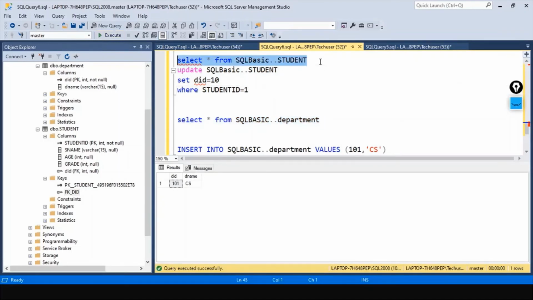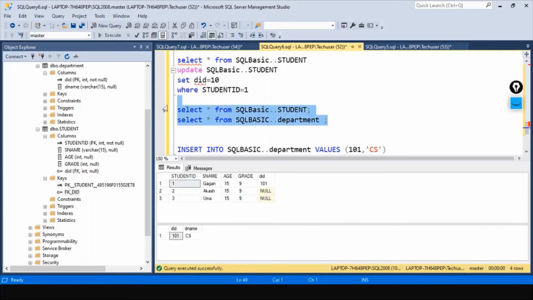We execute these two together. One second. Okay, DID 101 is present in this table, which is referencing this DID, which is present in the department table.